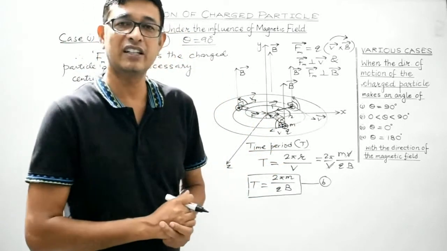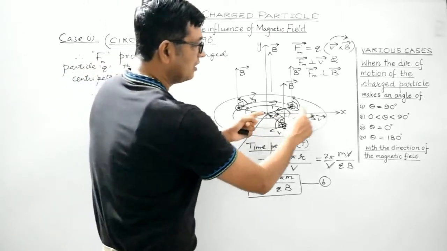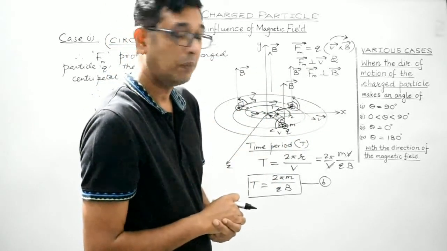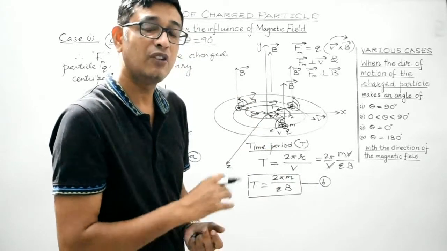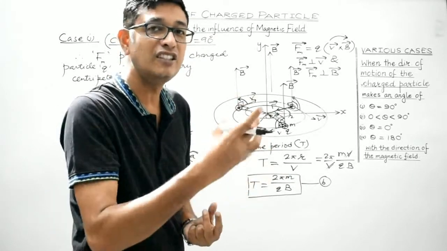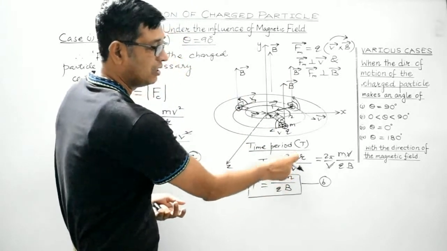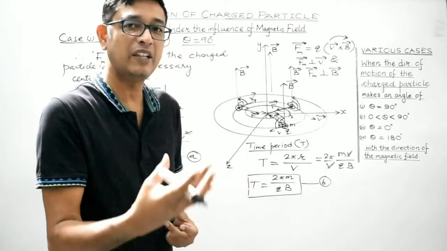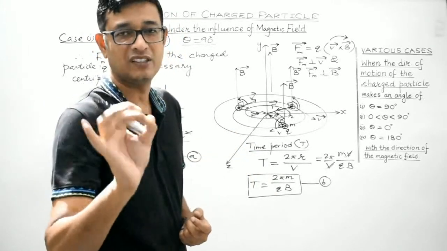Actually, the theoretical explanation lies in the fact that as the radius increases, the length of the circular path will also increase, but the magnitude of velocity of the charged particle will also increase with the increase in the radius of the circular path. So the ratio r by v remains constant, and accordingly the time period remains constant. Is it clear, students? So this is a key point, right?